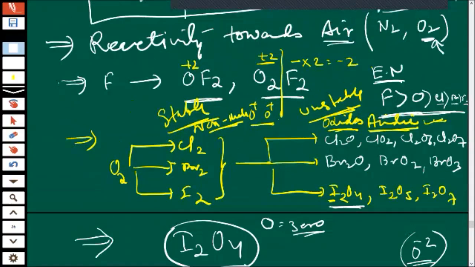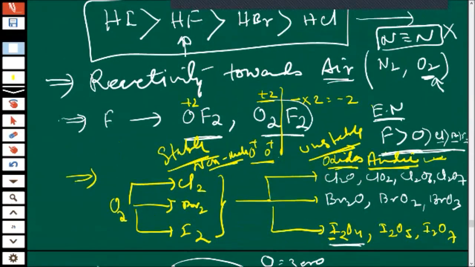This one is very unstable. It can be used as a fluorinating agent. They can give fluorine to different particles. Those who want fluorine can use it as a fluorinating agent.